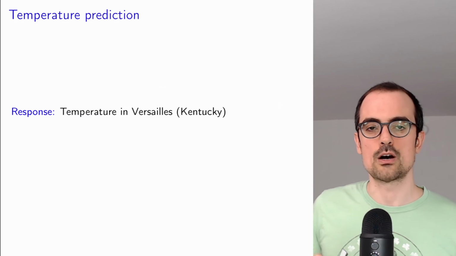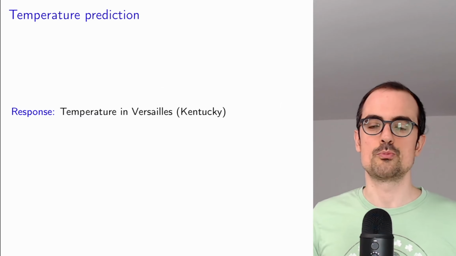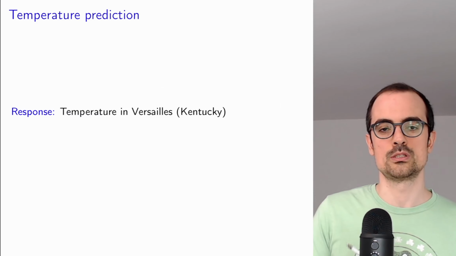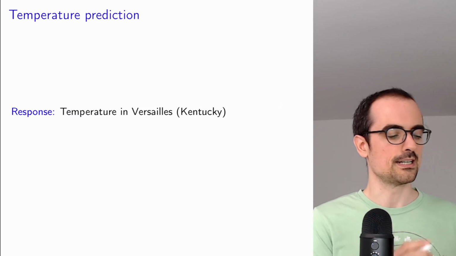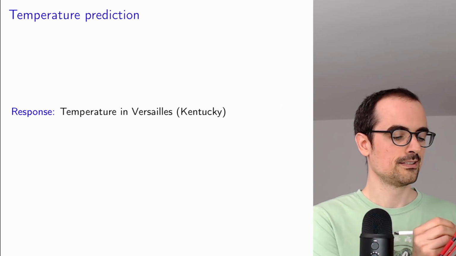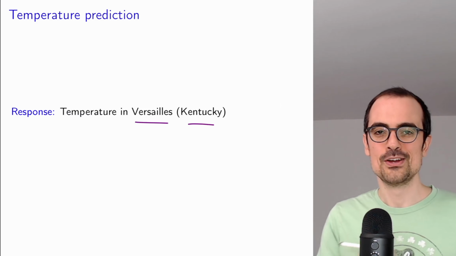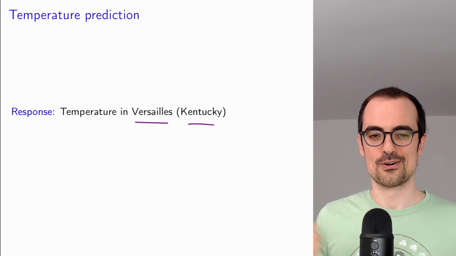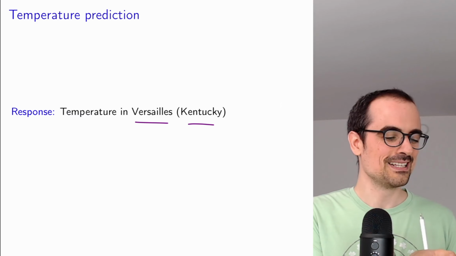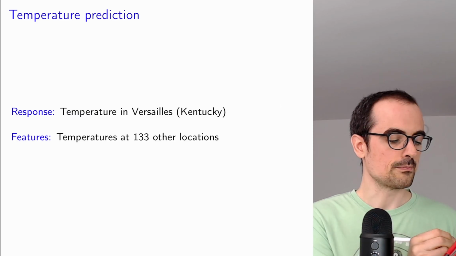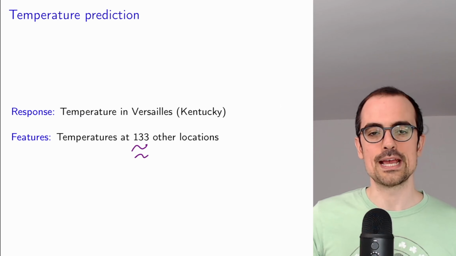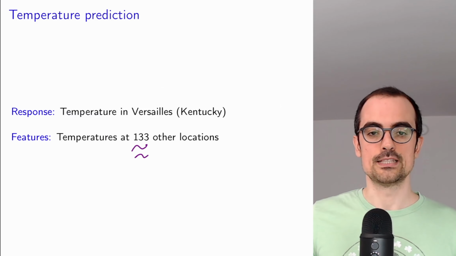So let's take a look at how this works in our temperature prediction example that we already used in previous videos, where we're trying to estimate the temperature in Versailles, Kentucky. And I'm probably mispronouncing that for French people and also for people from Kentucky, so sorry. And we're trying to estimate the temperature there from the temperature at 133 other locations at the same time in the United States.